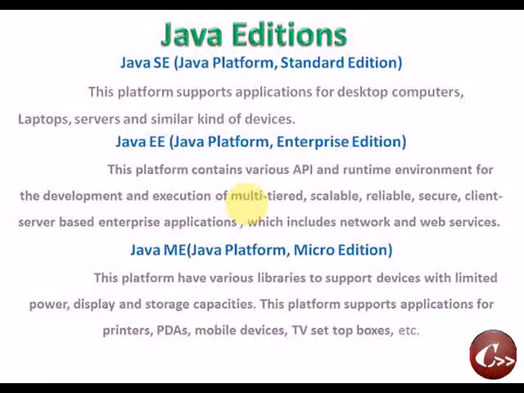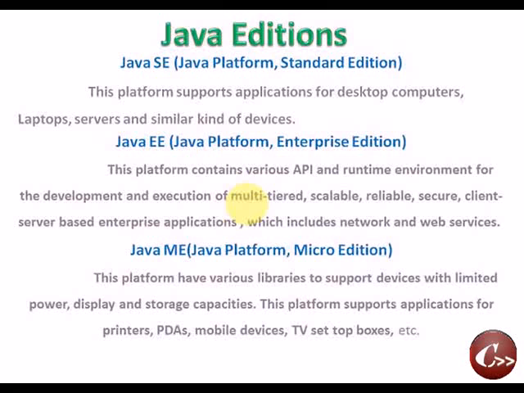Next are the Java editions. What are the editions of Java? First of all, J2SE, Java 2 Standard Edition or Java Standard Edition. It is an edition used to support the development of desktop applications. The next one is J2EE, or Java EE. It is an edition used to develop web applications, so in Java we use J2EE for developing web applications using JSPs and servlets.